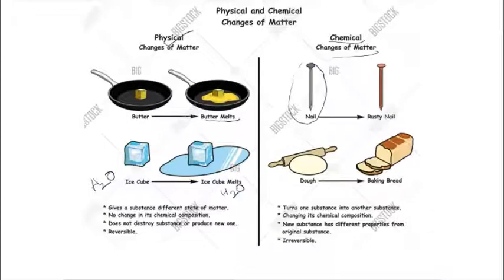When you keep the nail outside for quite a long time, it reacts with the water present in the atmosphere and forms rust. So rust is a new product, and it is included in chemical change. Now we can take wheat dough. After baking it, we get bread. Bread is completely different from the dough. So we are getting a new product, and it is included in chemical change.